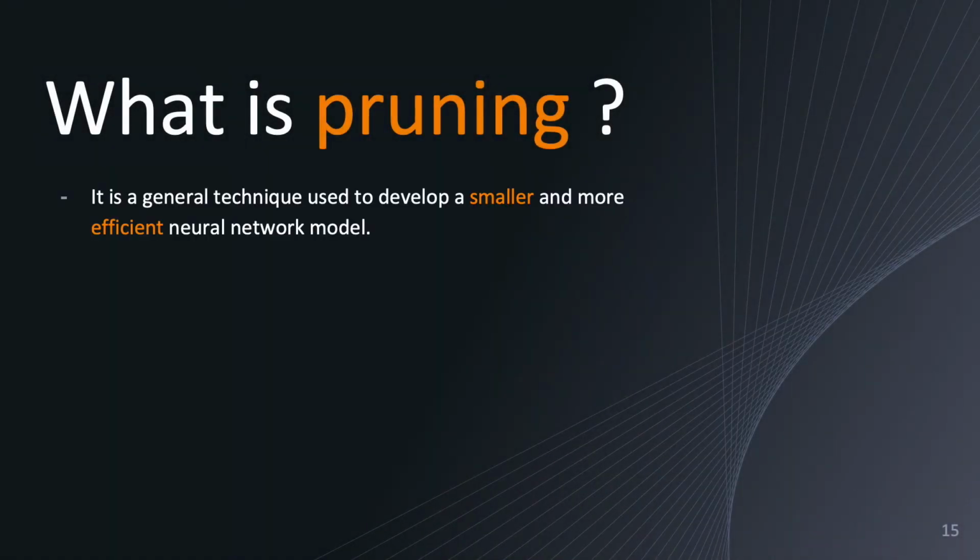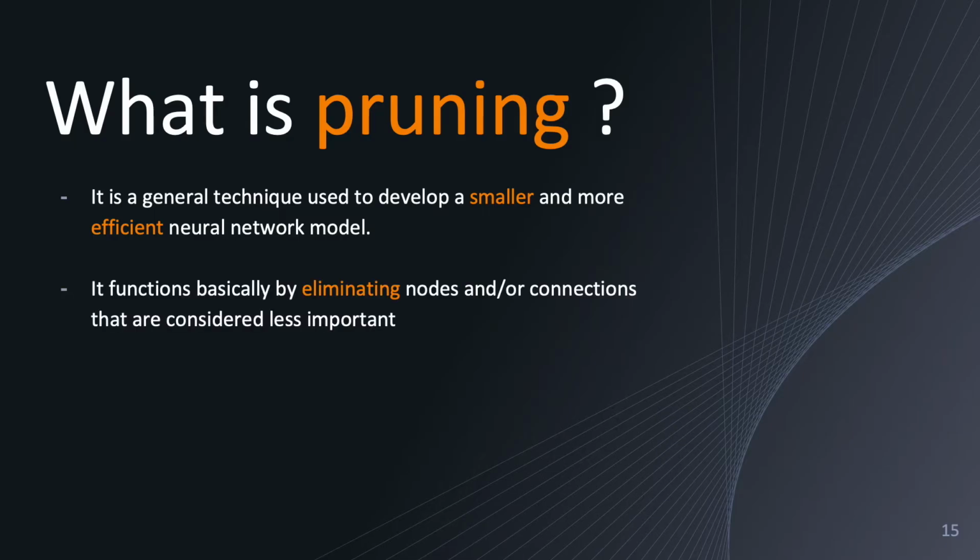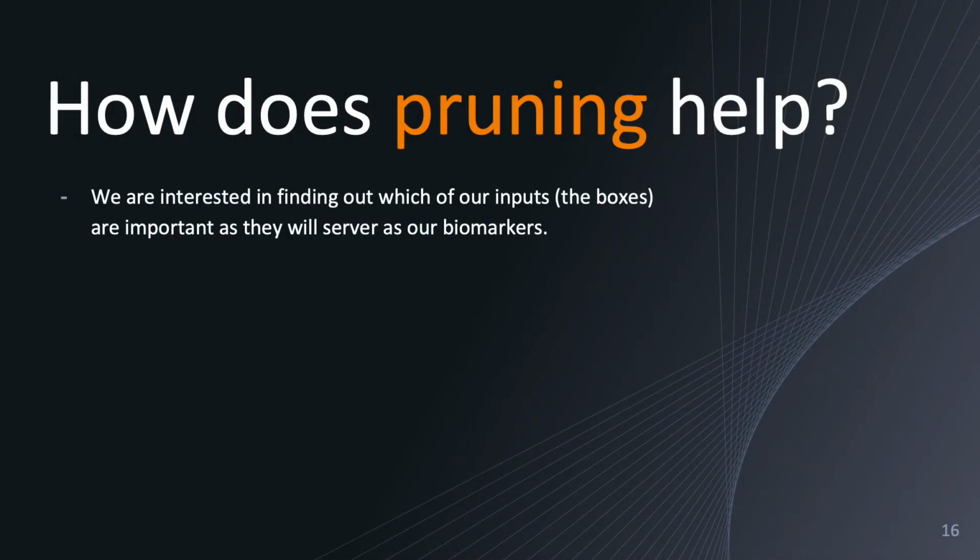So what is pruning? Pruning is a general technique used to develop smaller and more efficient neural network models. And it functions basically by eliminating nodes and/or connections that are considered less important. So how does that help for our overall project? So we're interested in finding out which of our inputs are important as they will serve as our biomarkers.